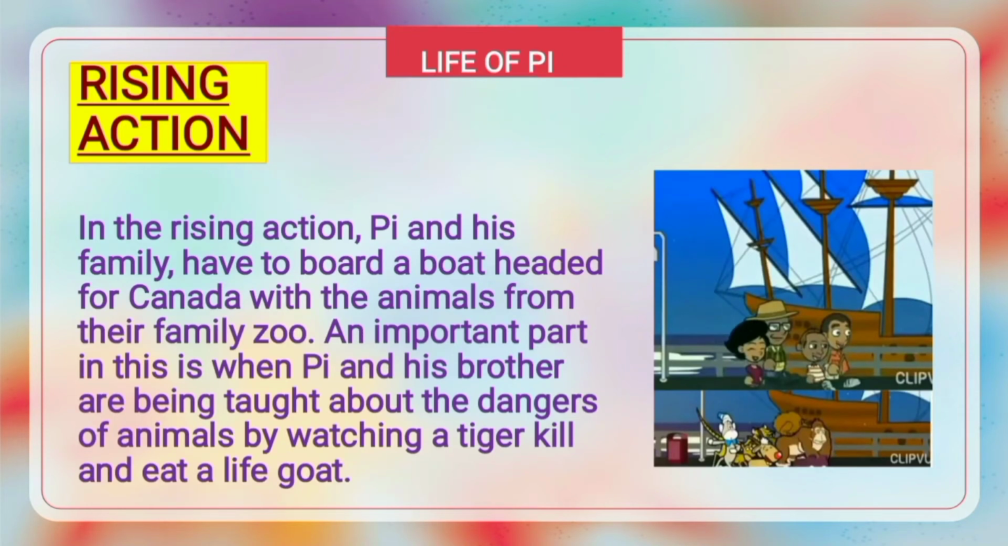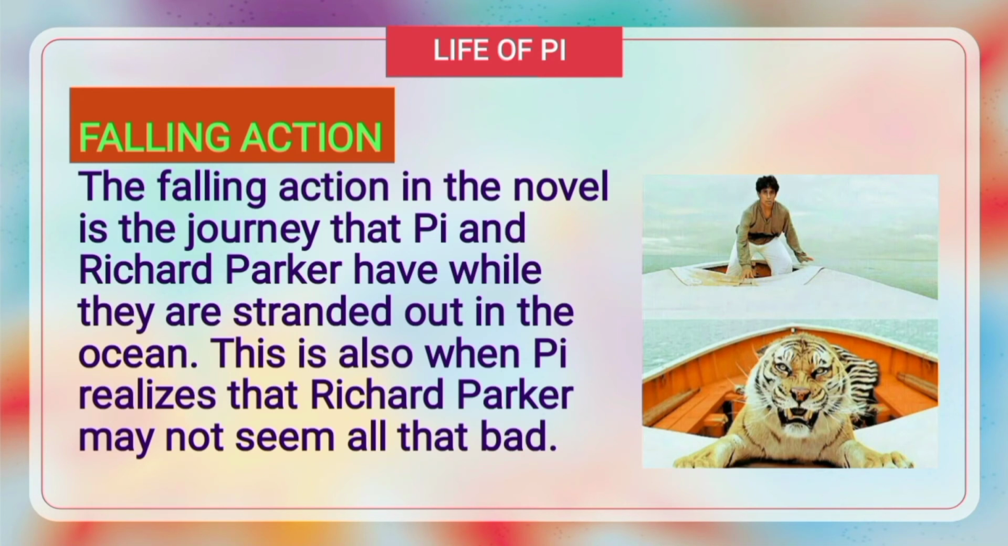Next is the rising action. Pi and his family have to board a boat headed for Canada with the animals from their family zoo. An important part in this is when Pi and his brother are taught about the dangers of animals by watching a tiger kill and eat a goat. Next is the falling action. The falling action in the novel is the journey that Pi and Richard Parker have while they are stranded out in the ocean. This is also when Pi realizes that Richard Parker may not seem all that bad.